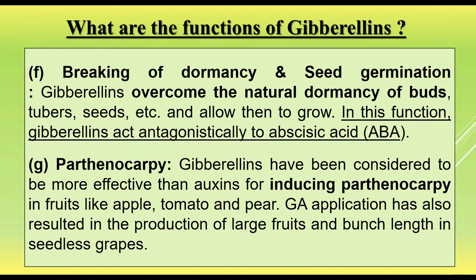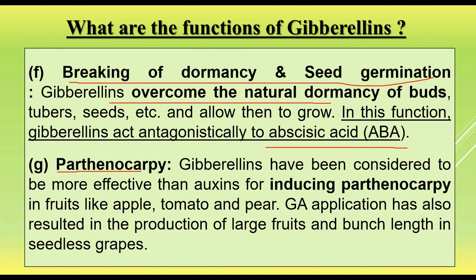Continuing with the functions: the breaking of dormancy and seed germination. Gibberellins overcome natural dormancy in buds, tubers and seeds and allow them to grow. It is just the opposite, antagonistic function to abscisic acid. Now the next one is parthenocarpy. What does it mean? It is seedless fruit production. Gibberellins have been considered more effective than auxins for inducing parthenocarpy. The fruits are produced without fertilization. Examples: apple, tomato, pear, etc.